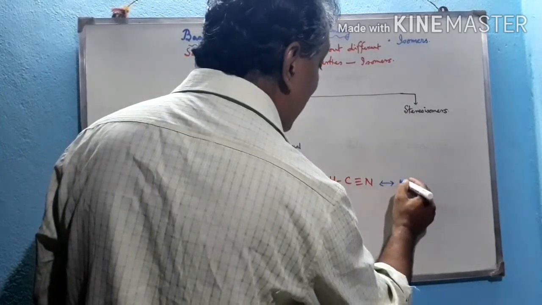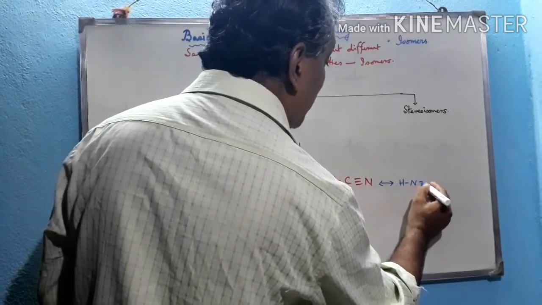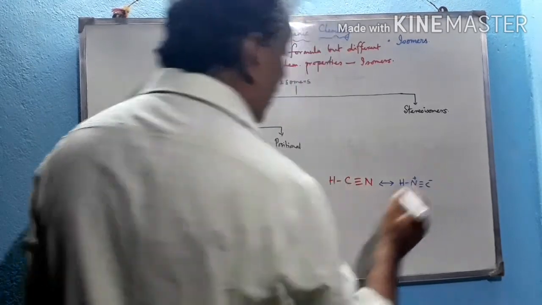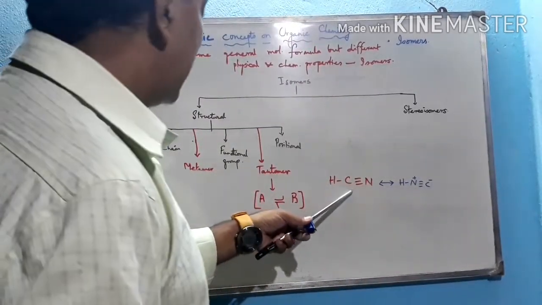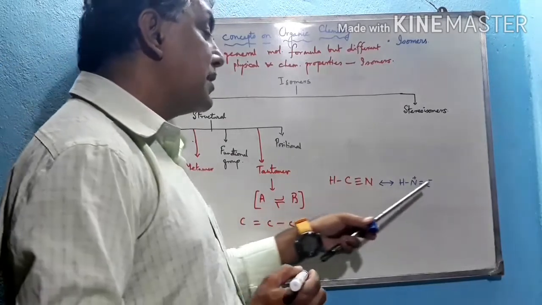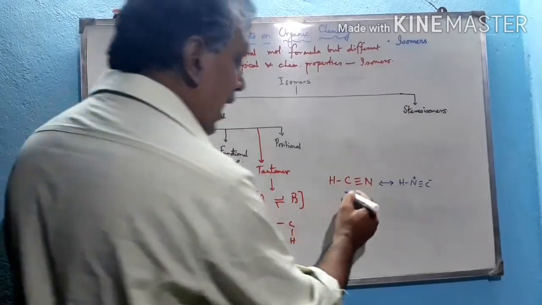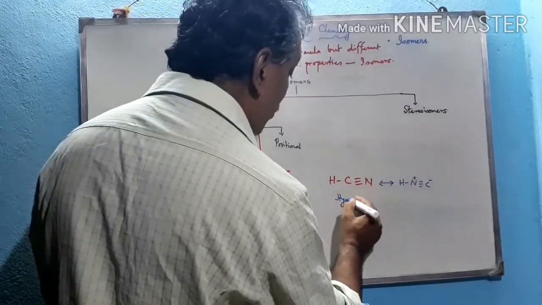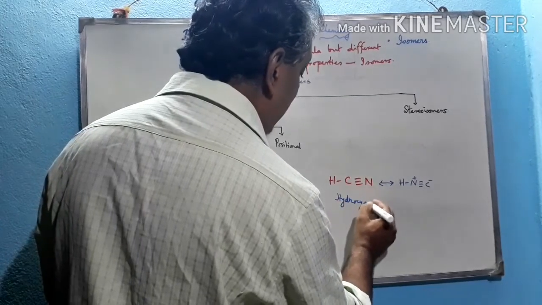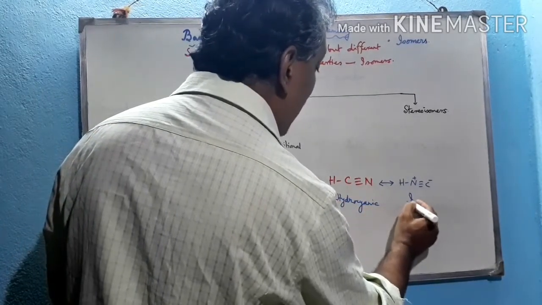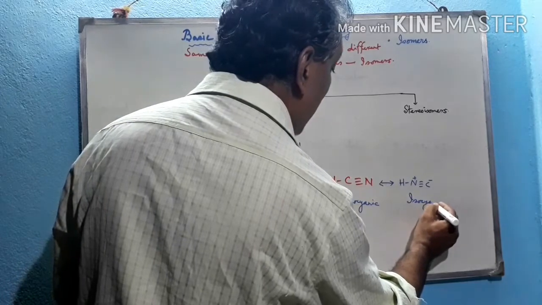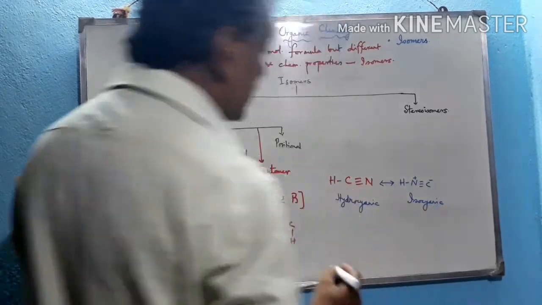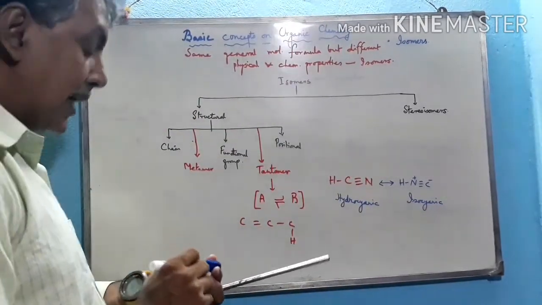This is one of the exceptional cases. This is hydrocyanic acid, and the second one is isocyanic acid. So these two are tautomers of each other, but this is the exceptional case.